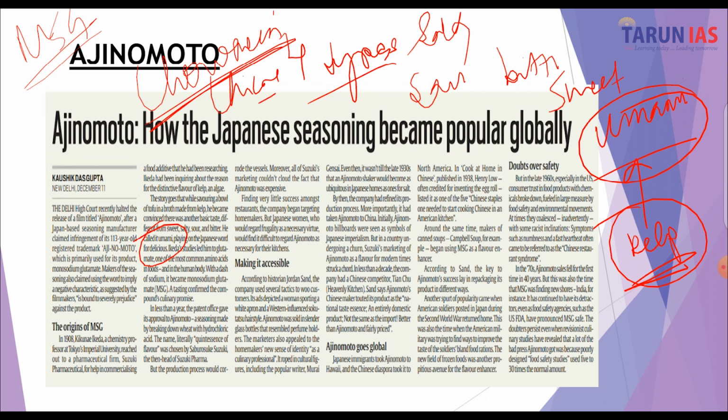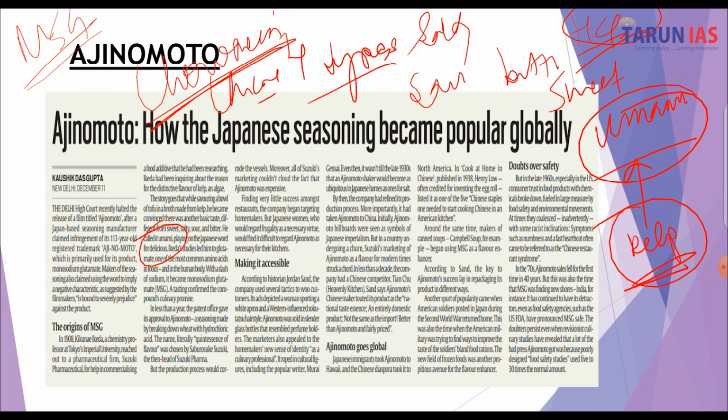Now, in less than a year, the patent office gave approval to Ajinomoto, which was basically a seasoning made by breaking down wheat with hydrochloric acid. The name literally means the quintessence of flavor, chosen by Suzuki Pharmaceutical. But the production process would corrode the vessels because of the hydrochloric acid. So Suzuki's marketing couldn't cloud the fact that Ajinomoto was expensive.